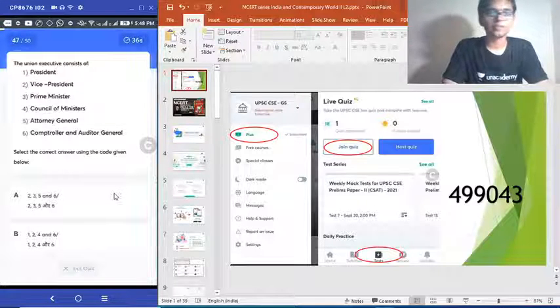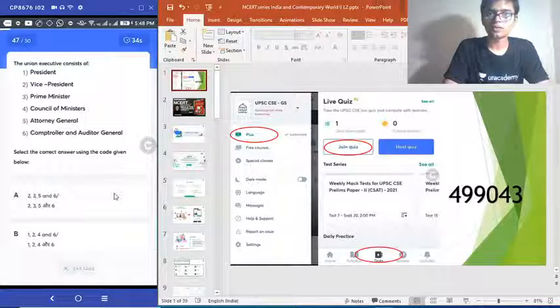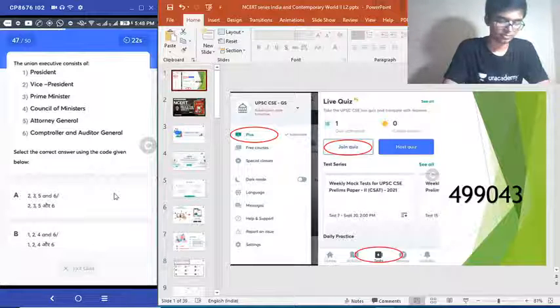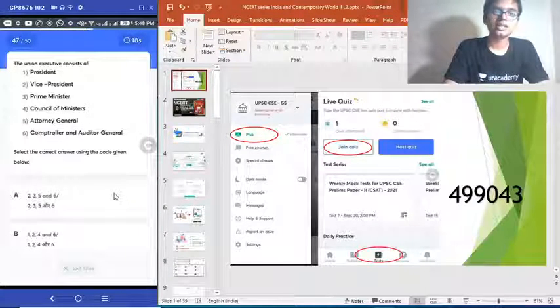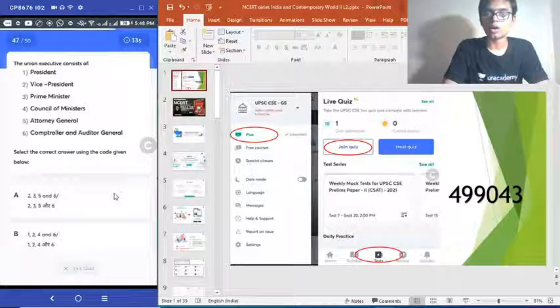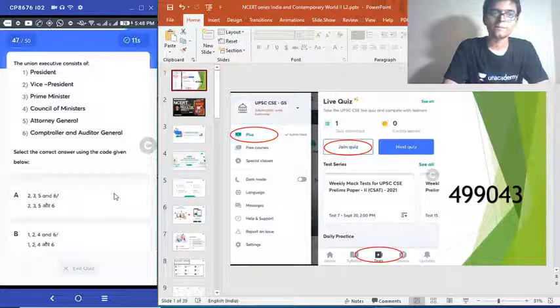Question 47. The Union Executive consists of who among the following? President, Vice President, Prime Minister, Council of Ministers, Attorney General, Comptroller and Auditor General. Union Executive consists of which among the following personnel? President, Vice President, Prime Minister, Council of Ministers, Attorney General and Comptroller and Auditor General of India. Very easy question.